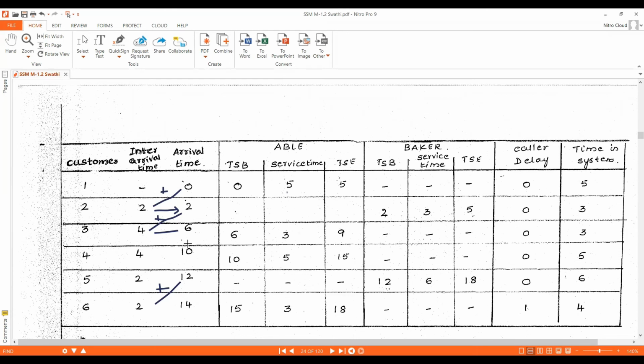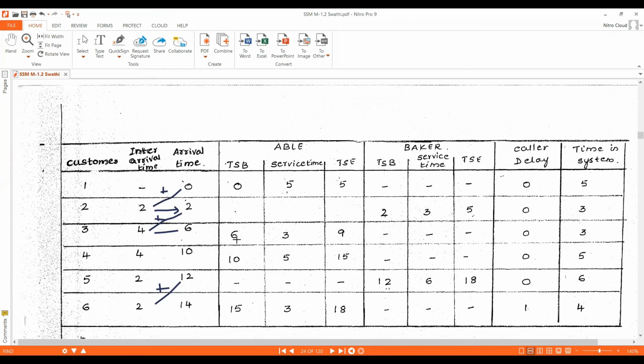Next customer arrived at the system at simulation clock time 6. At simulation clock time 6, Able is free as well as Baker is free. Able completed servicing customer 1 at simulation clock time 5, and Baker also completed his service at simulation clock time 5.